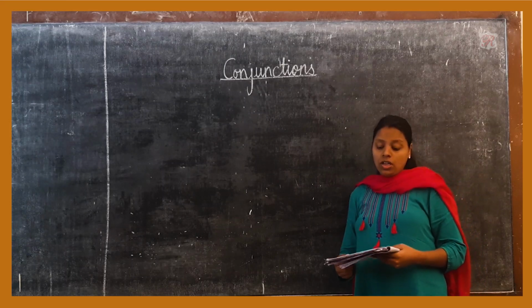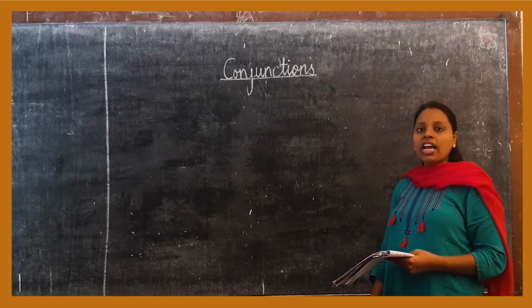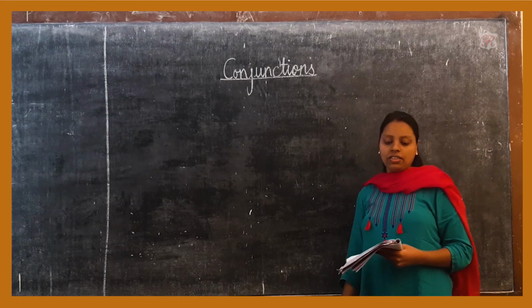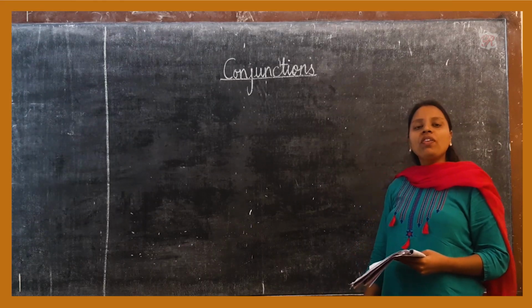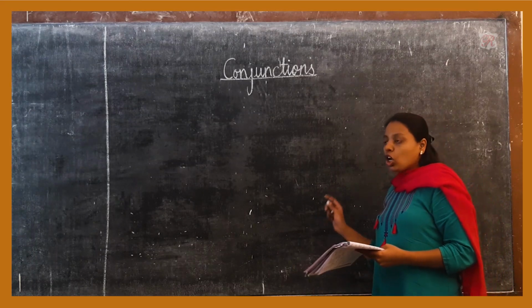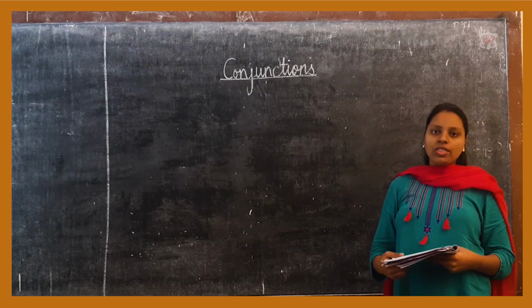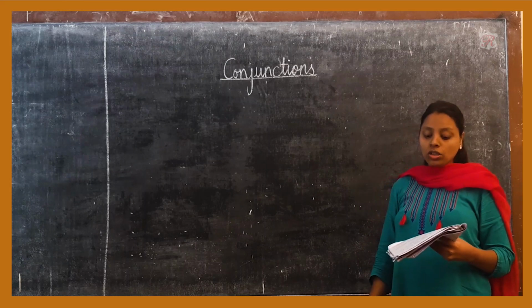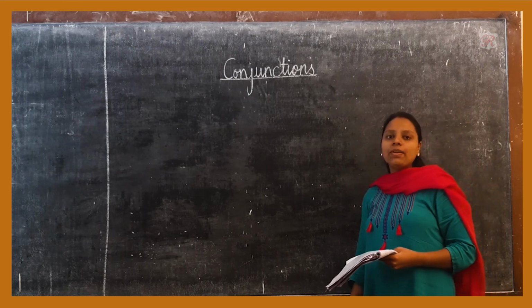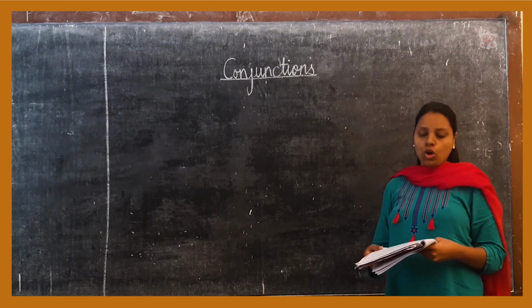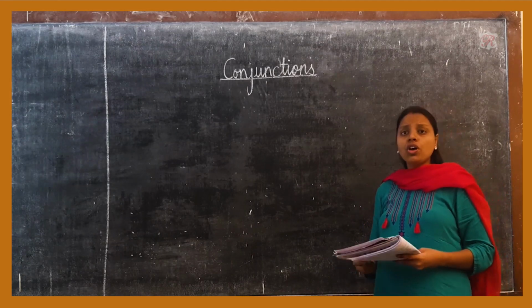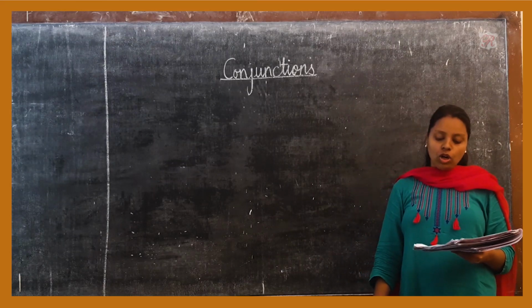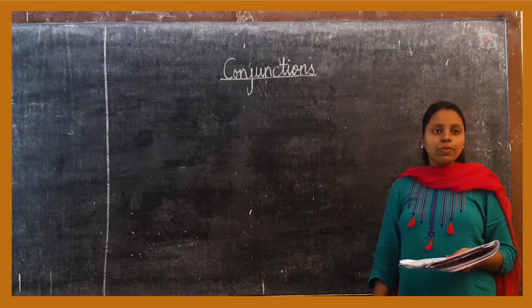Now, what is a clause? A clause is a group of words that forms part of a sentence and has a subject and a finite verb in it. A clause has only one finite verb in it. A clause that stands on its own is known as a main clause. A clause that does not stand on its own is known as a subordinate clause. Conjunctions are used for connecting thoughts, ideas and actions, as well as the main clause or other parts of speech.